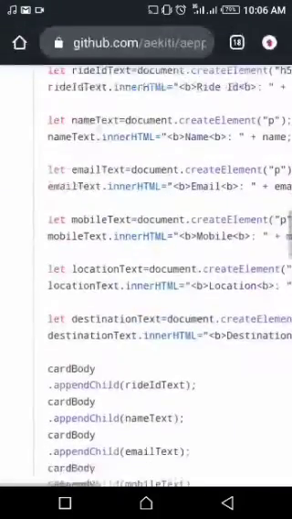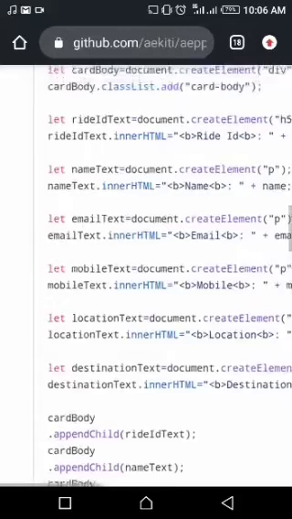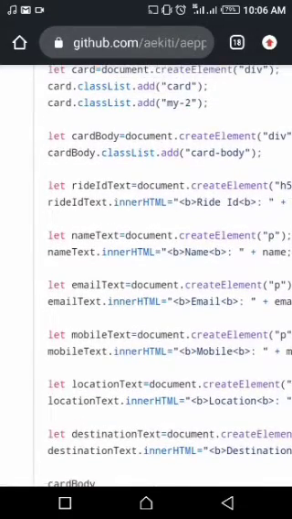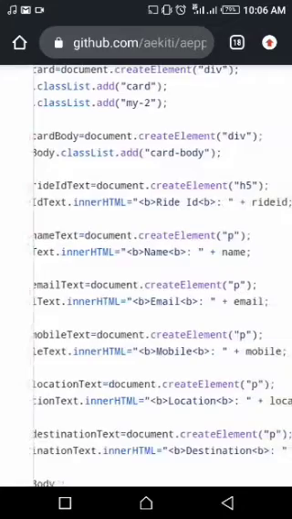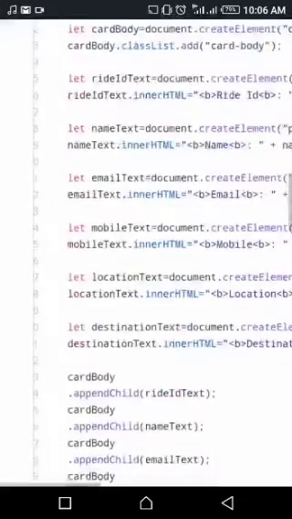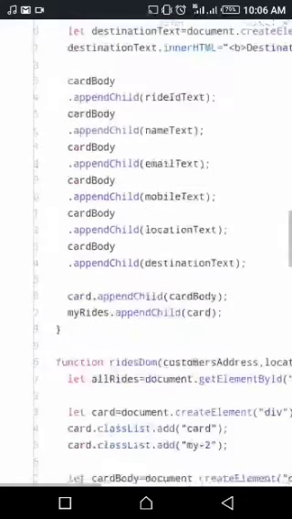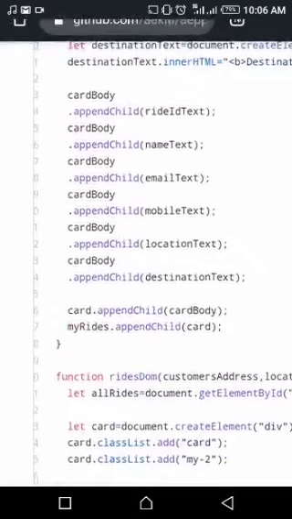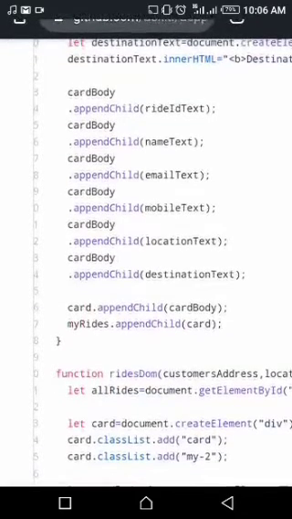Let ride ID equals to, where is it? I'm coming, sorry. So I want to give it a text. Then I'll say let ride ID text equals to the name, the email, the mobile, the location, everything. Then I will name it in an inner HTML. You can see it into a P. So card body, appendChild the ride ID text, appendChild the name, the email. That's how it's going to be.